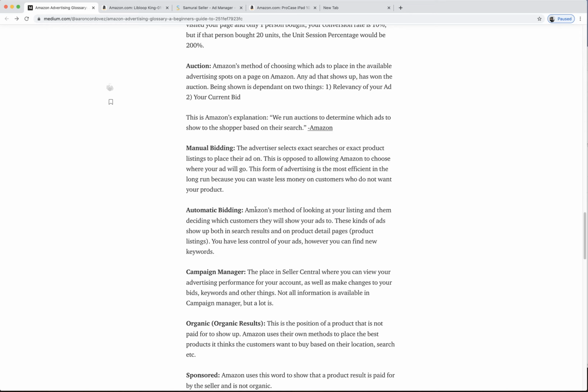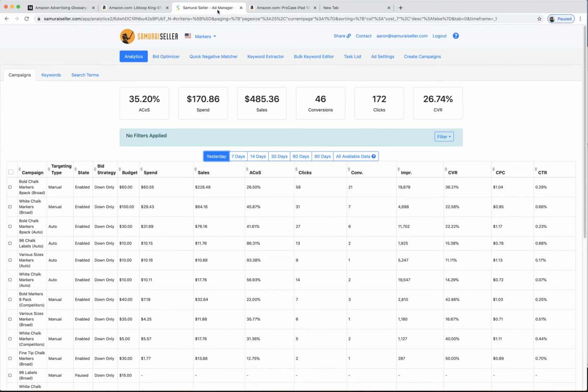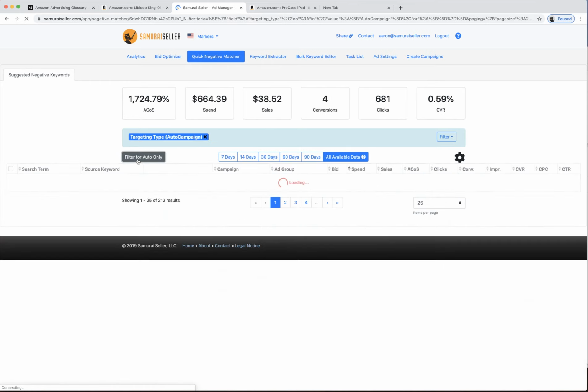And they even do some really weird stuff. So maybe I put my banana slicer works really well in the summer, and then they'll put me to show up for like summer dress. So you have to realize they will go off and do a bunch of crazy stuff with it. And in our software Samurai Seller, we have a way to prevent some of their crazy stuff here, and I'll show you some of the stuff.